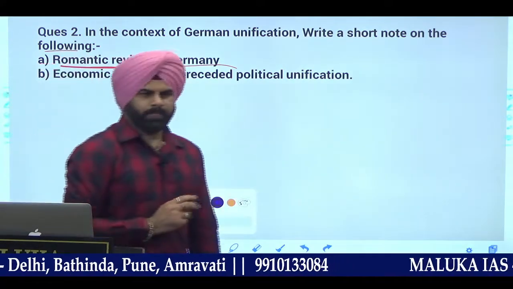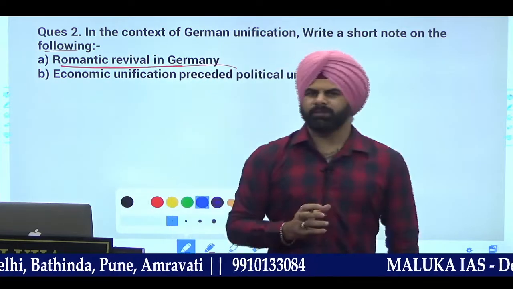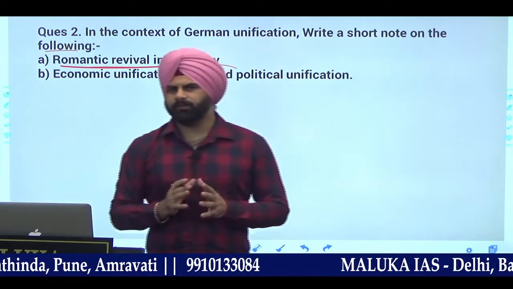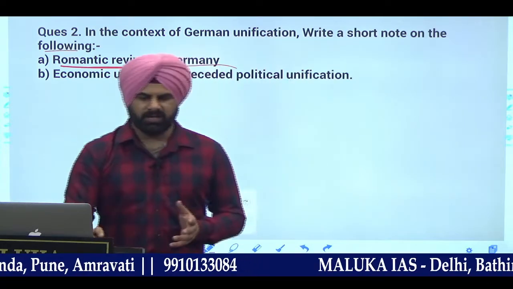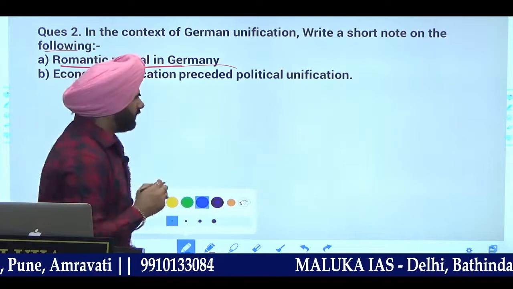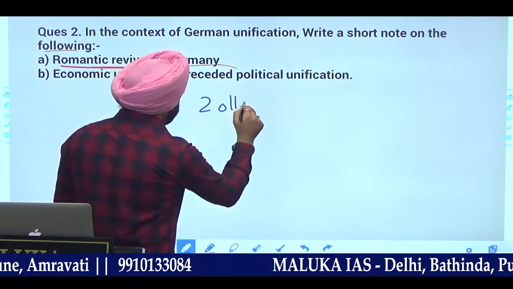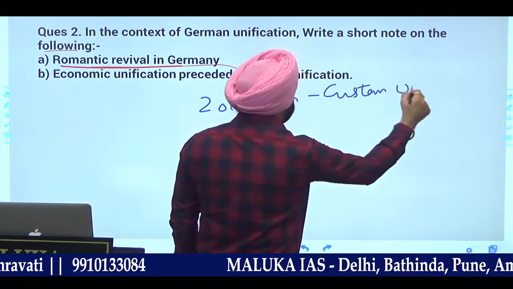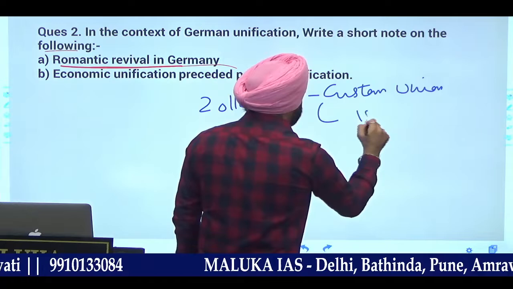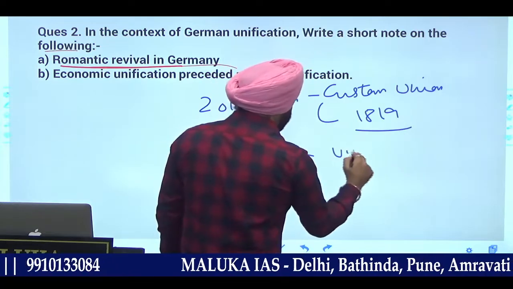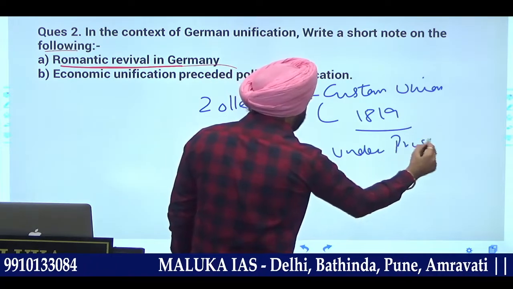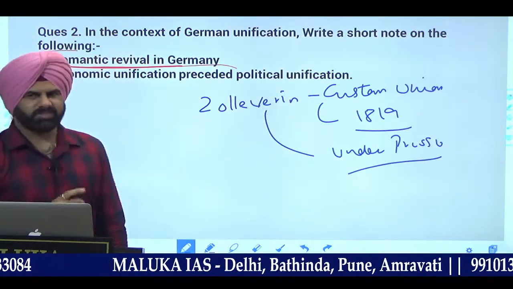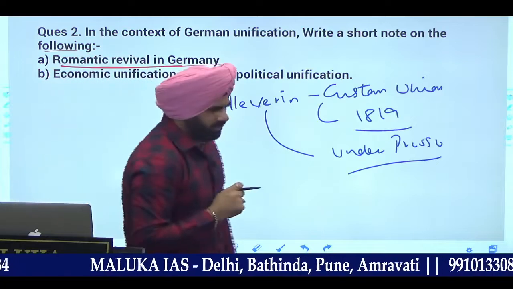Now, in Germany, various economic unification policies started under Prussia, or under the leadership of Prussia. You can say that the starting point was a customs union, the Zollverein. That was formed. It was a customs union that was formed under this.